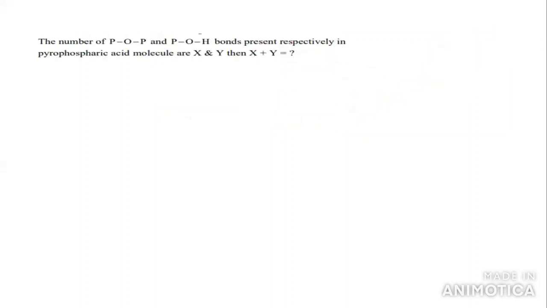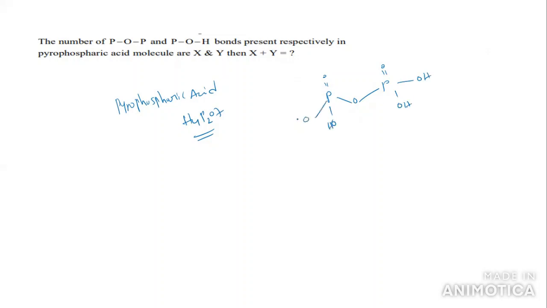Next step. The number of POP and POH bonds present in pyrophosphoric acid. What is the formula? H4P2O7. We have P double bond O, and P double bond O, OH and OH, and here OH and OH. 1, 2, 3, 4.